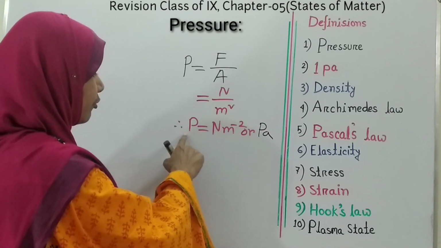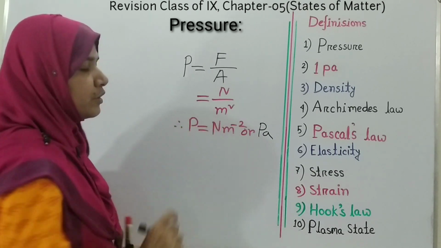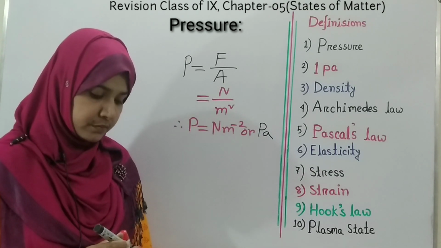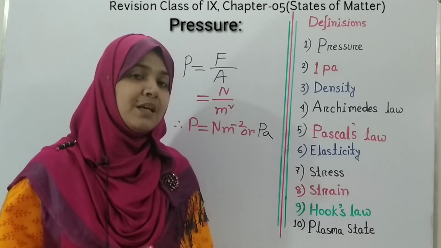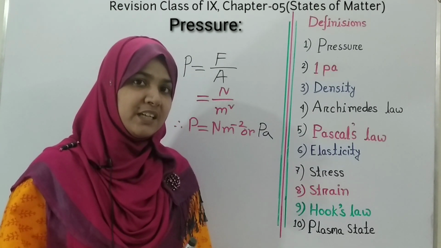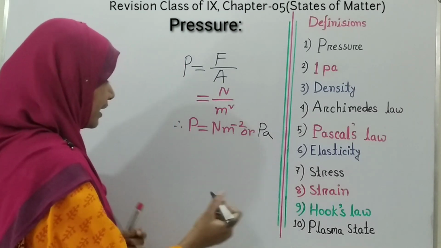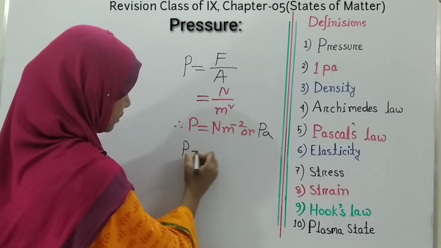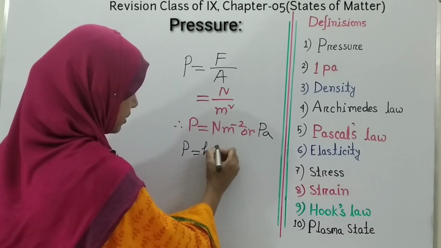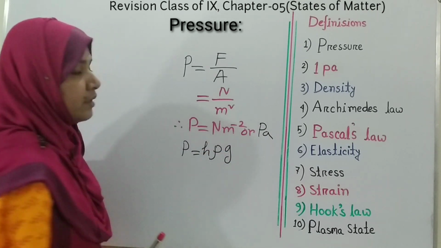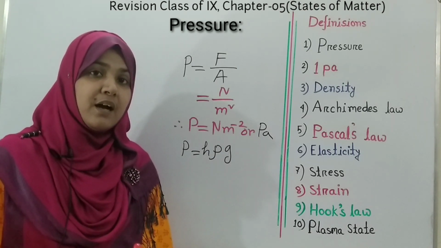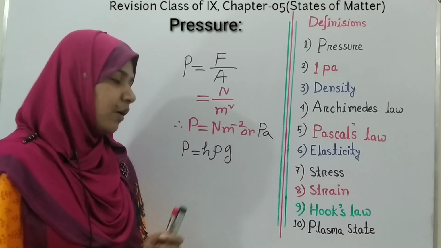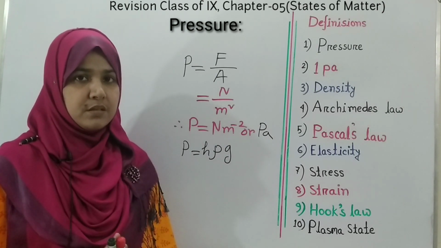That is, the unit of pressure is Pascal or Newton per meter square. And if you put an object in a liquid, then the formula to identify the pressure is P equals h rho g. This formula is applicable to identify the pressure in any liquid.